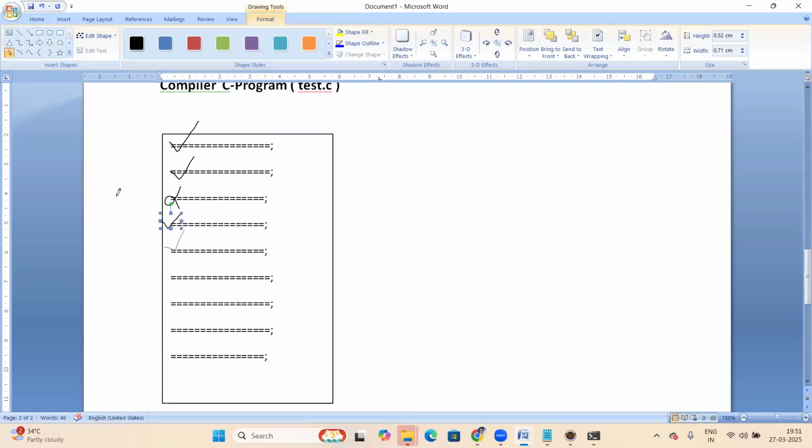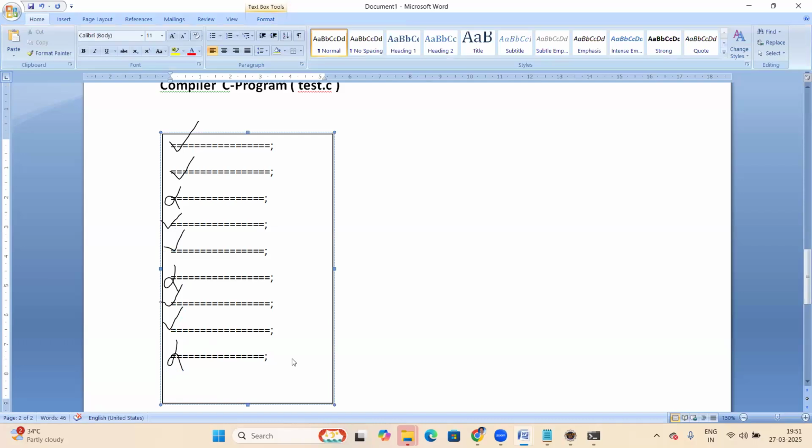So next line. Suppose something is wrong here, error at some line. Next line again, and something wrong, error at some line. So the compiler checks the whole code from top to bottom and shows all the errors. With an interpreter, when any error comes, it simply stops. But the compiler is not like that. It checks the whole code from top to bottom and shows all the errors.